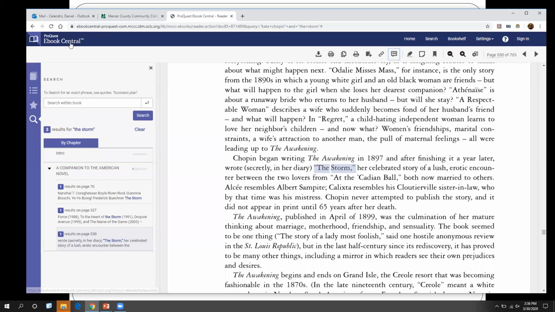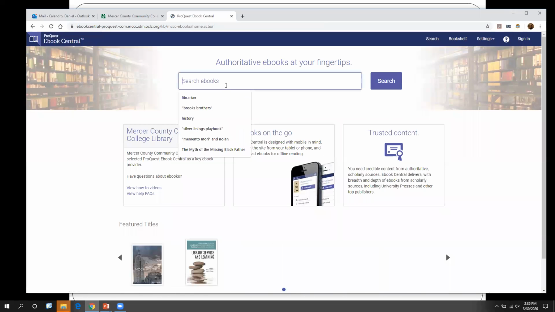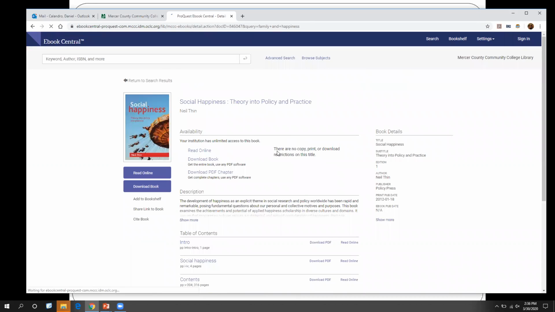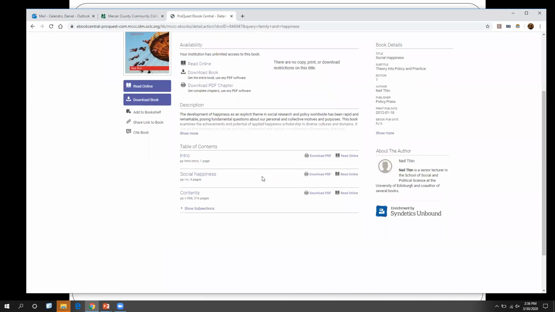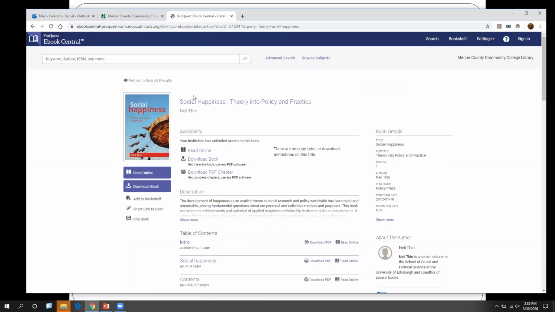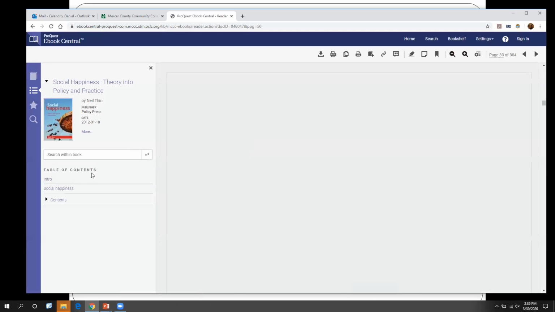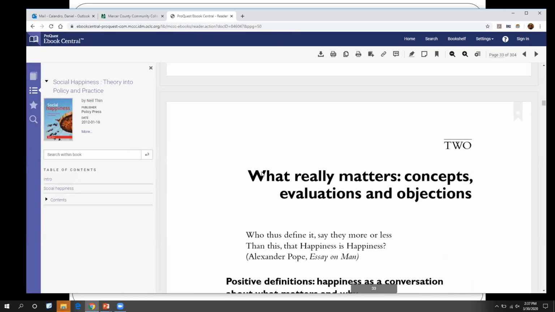And you can also use this to find your nonfiction one as well. So if we want, I can search for family and happiness and see what comes up. So here, social happiness. Again, I can click on it. And now instead of having a piece of literature criticism, here I have a book about social happiness theory into policy and practice. That sounds really exciting. Go ahead, click on it. Again, same thing. If you're looking for something in particular, you can go ahead and search for it, or you can scroll through.